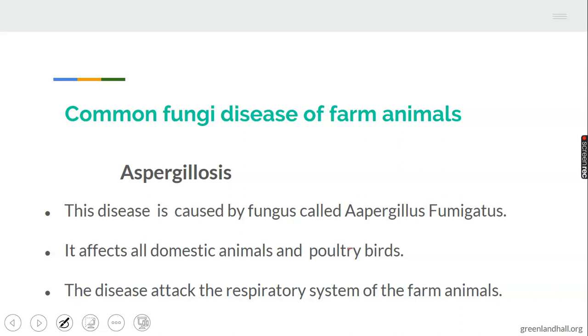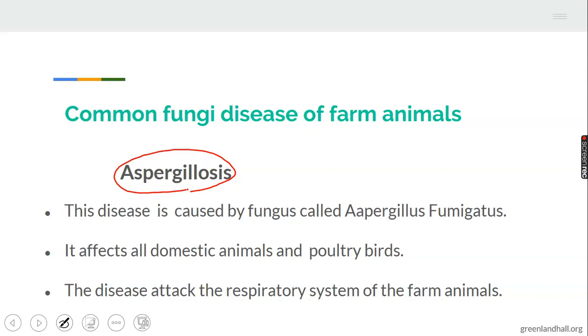Common fungi diseases of farm animals. We have many fungi diseases of farm animals, and we are looking into some common diseases of farm animals caused by fungi. The first one we have here is aspergillosis. Aspergillosis is a fungi disease of farm animals.